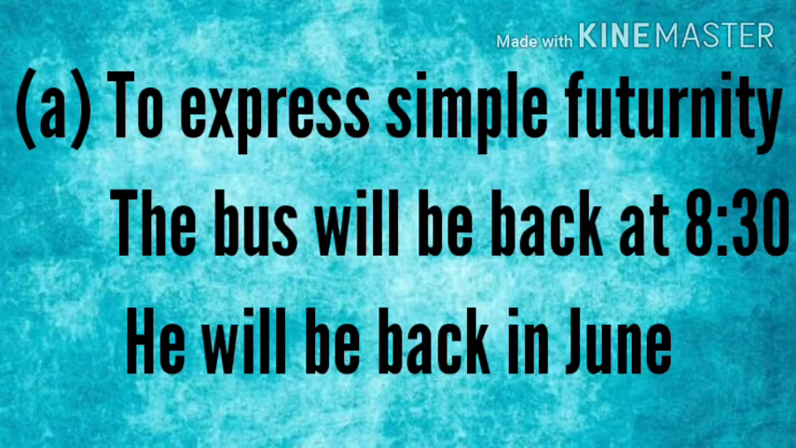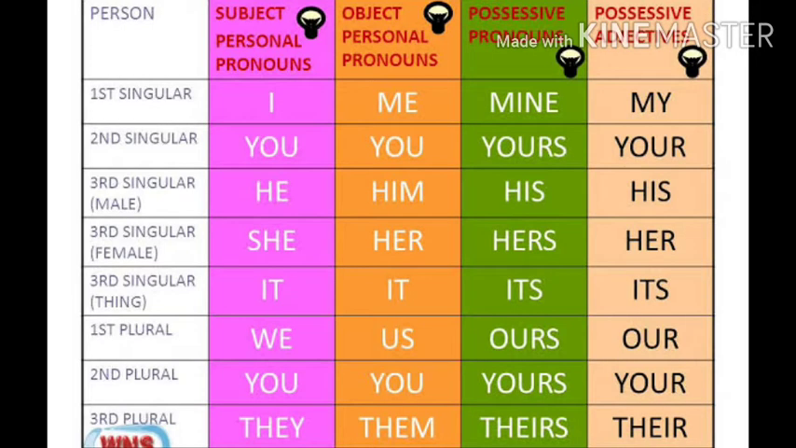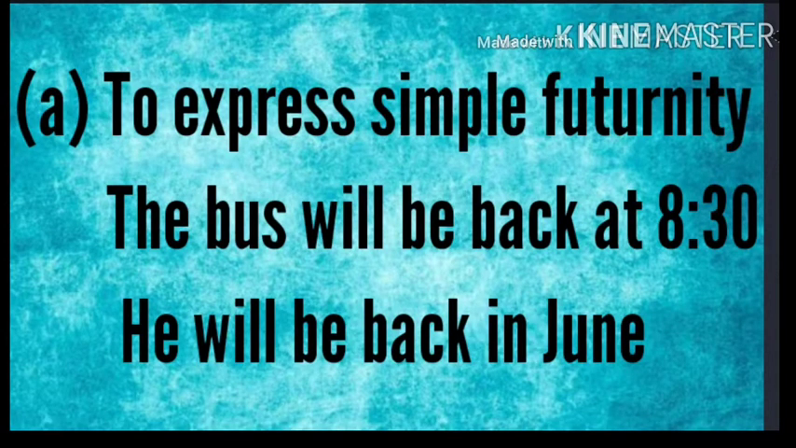And the second usage is in the second and third persons of the personal pronouns: you, singular and plural, and he, she, it or they. In the second and third persons, it expresses simple futurity. Simple futurity, in the sense, see here: the bus will leave at 8:30 a.m. He will be back in June. The bus will leave at 8:30 a.m. and he will be back in June.